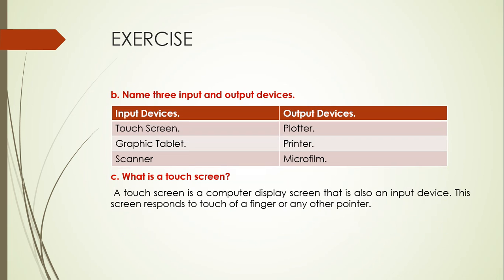Next one is, name 3 input and output devices. Input devices: touch screen, graphic tablet, scanner, mouse, keyboard. Output devices: plotter, printer, microfilm, etc. What is a touch screen? A touch screen is a computer display screen that is also an input device. This screen responds to the touch of a finger or any other pointer.